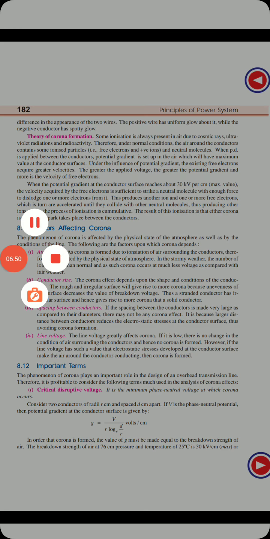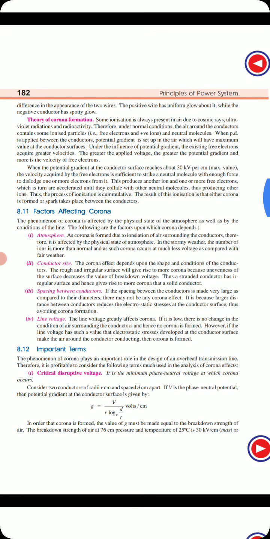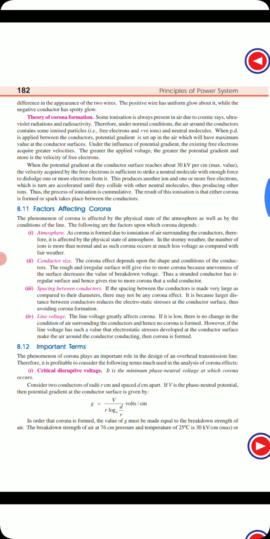Then the line voltage. Line voltage is also one of the important factors. If it is very low, there is no chance of corona. As we know, as voltage increases, the corona formation increases. If voltage decreases, the corona formation chances are less, because free electrons will not get that acceleration. So if the line voltage has such a value that the electrostatic stress developed at the conductor surface makes the air around the conductor conducting, then corona is formed. So these are the factors which affect the corona.